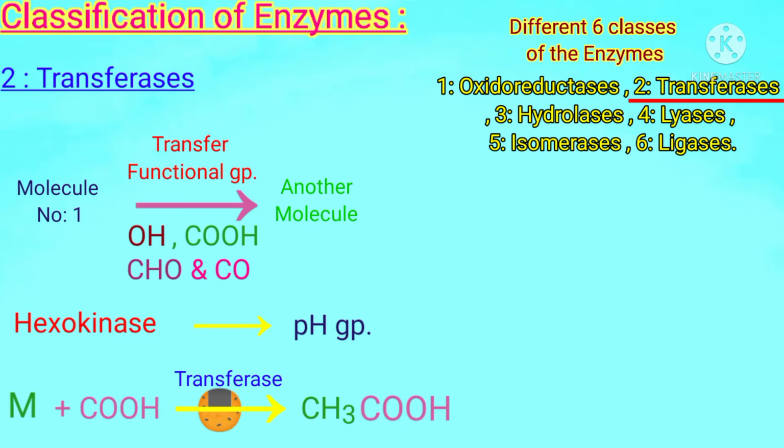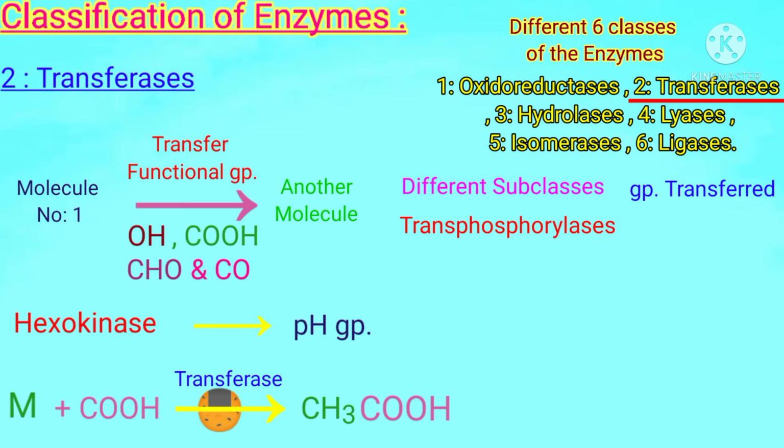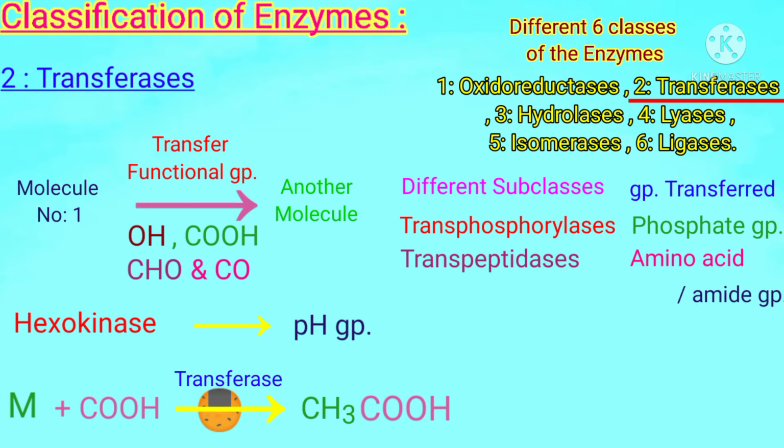Students, transferases are also subdivided into different subclasses according to the group transferred. Its subclasses are transphosphorylases, which transfer a phosphate group from one molecule to another; transpeptidases, which transfer an amino acid or amide group from one molecule to another.